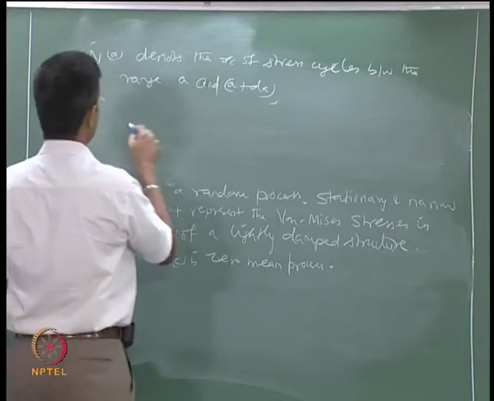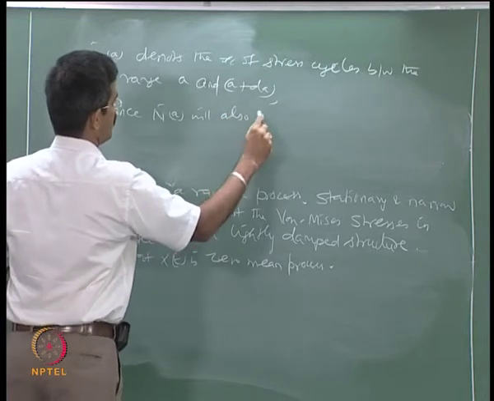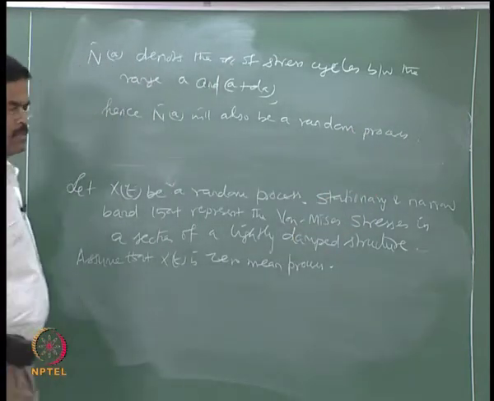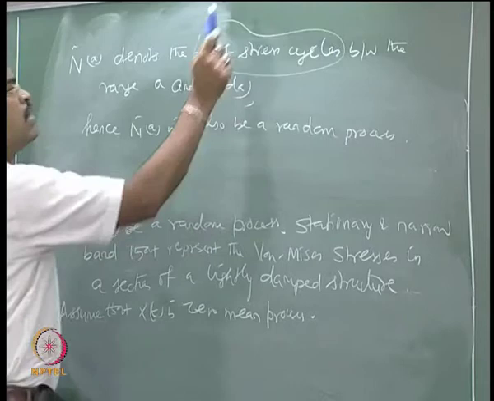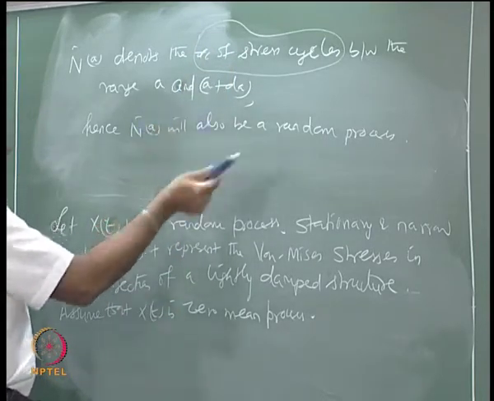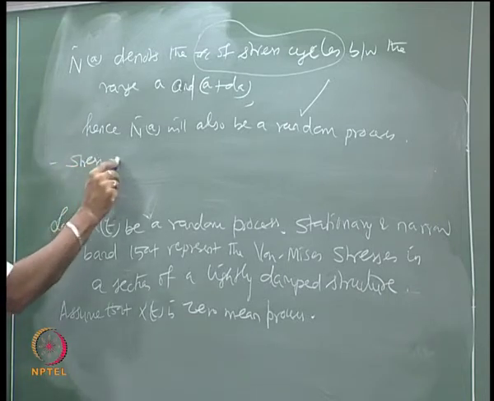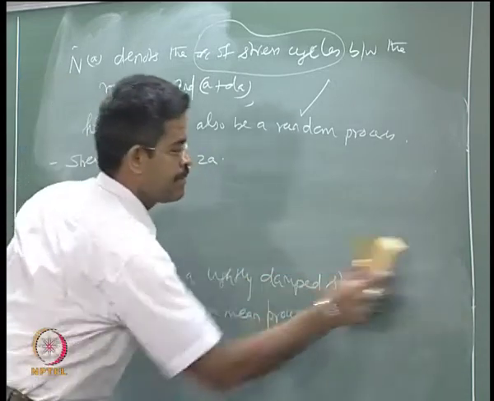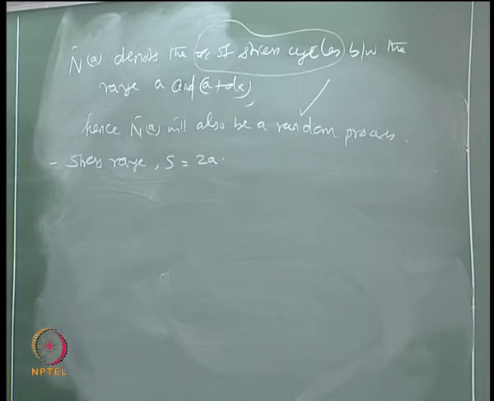and therefore n tilde of A will also be a random process, because whenever the von Mises stress exceeds the threshold value, the number of stress cycles which exceeds this value between the given range is again going to remain random, whereas in this case the stress range S can be 2A, that is minus A to plus A is the range, therefore we can say the stress range remains as 2A.